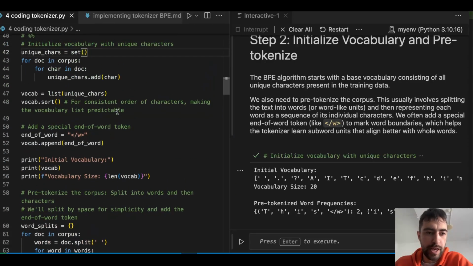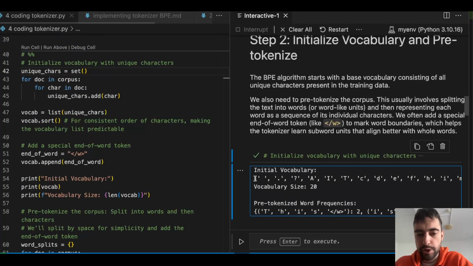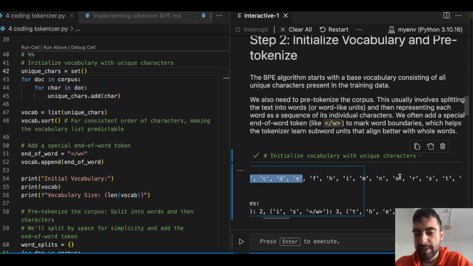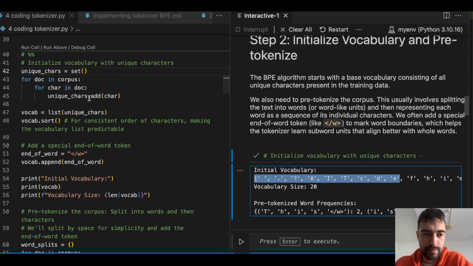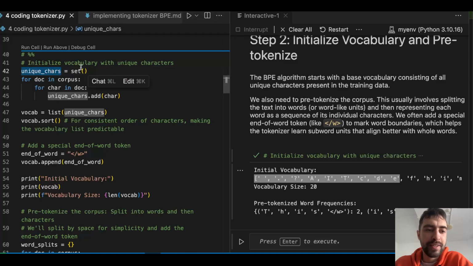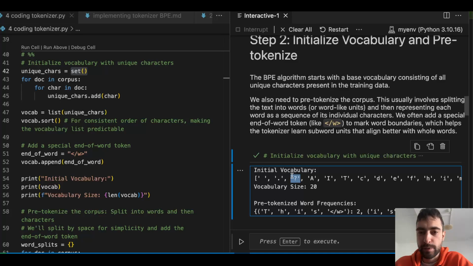Let's go through the code now. First, we will create this initial vocabulary of tokens that contains all of the unique characters. So unique characters is equal to set. A set will only have unique elements, so if you add another question mark to this set, it will not be added.